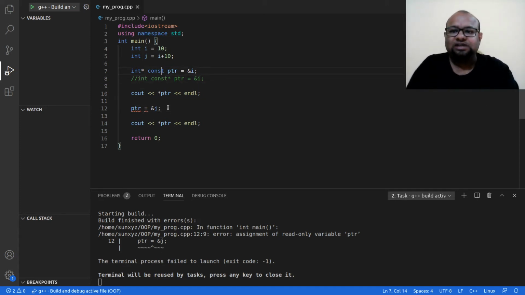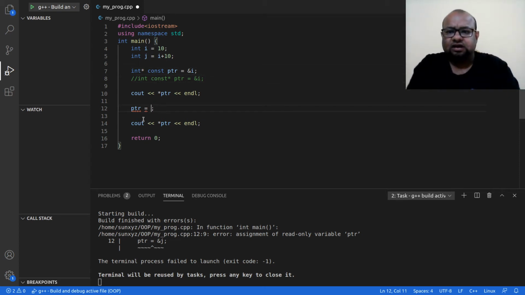So in line number 7 I am pointing to the address of i. Once I have started pointing to the address of i, I cannot change the address. So this is what this minor change in my syntax in this declaration makes. By bringing this keyword const from the left of the star to the right of the star, I can no longer change the address that the pointer is pointing to. Previously that was possible.